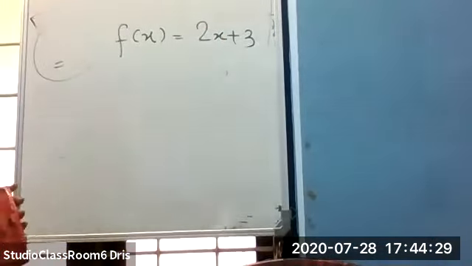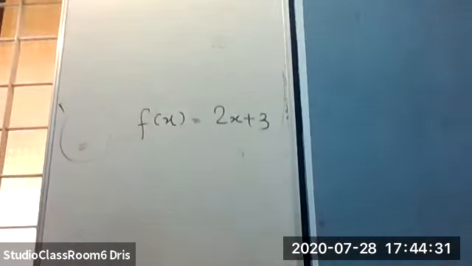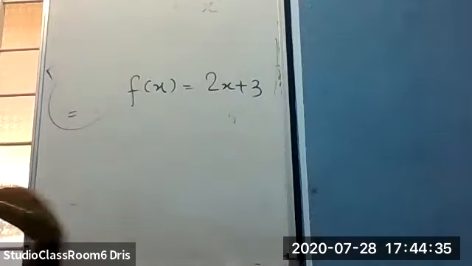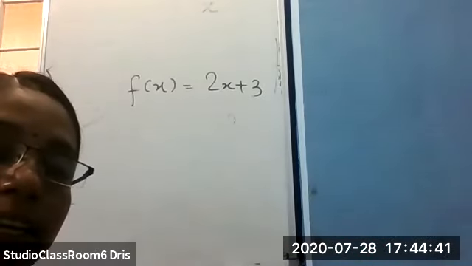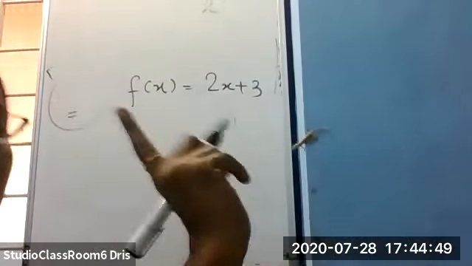What is the degree of this? The exponent of x is 1, and only one variable, right? So this is a linear polynomial. Linear polynomial means polynomial of degree 1.